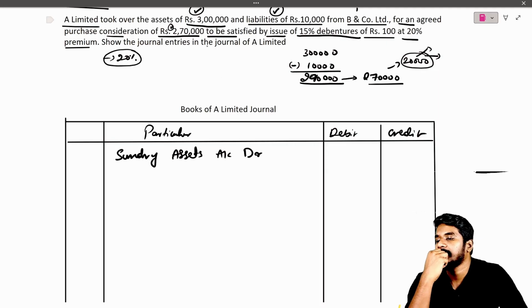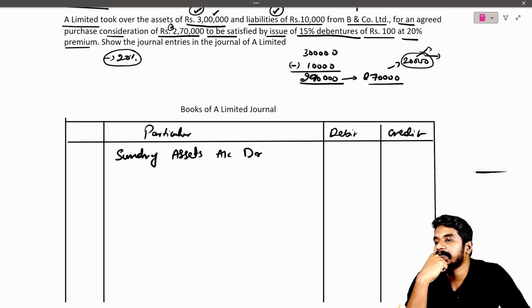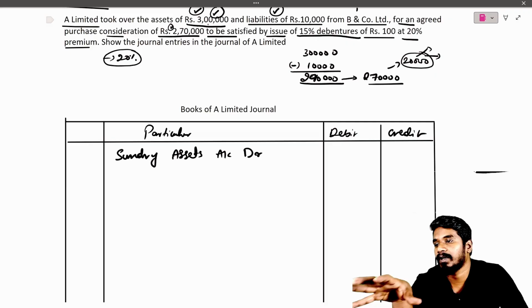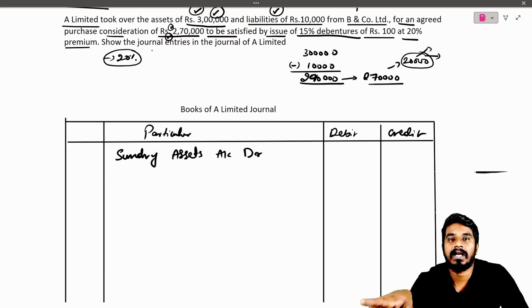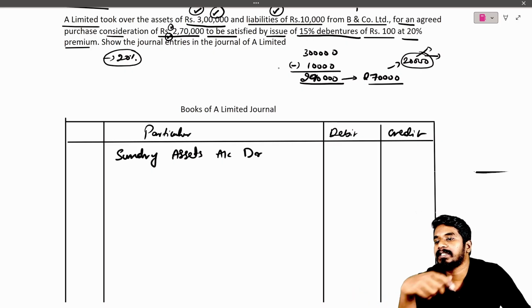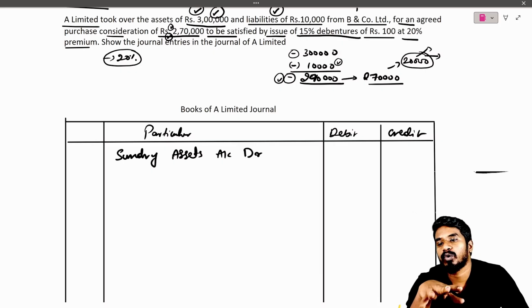For how much? For how much does the company need to debit? Is it 3 lakh because we are purchasing 3 lakh worth of assets, or do we need to consider the purchase consideration, whatever we are paying, or else do we need to consider this amount? Out of these three amounts, how much do we need to consider?